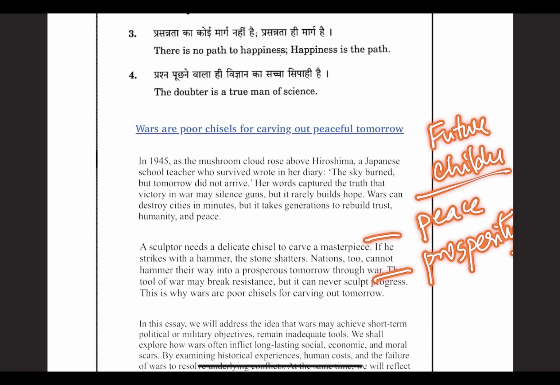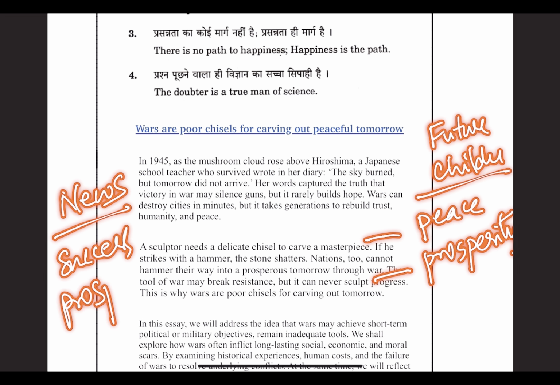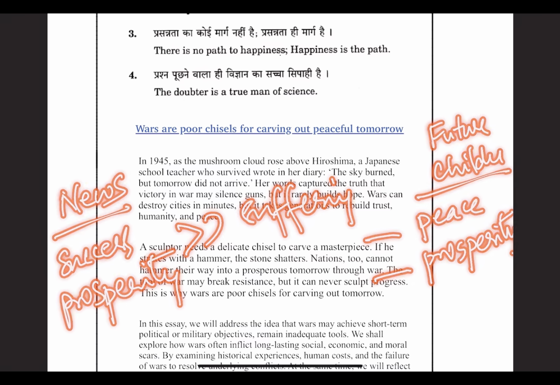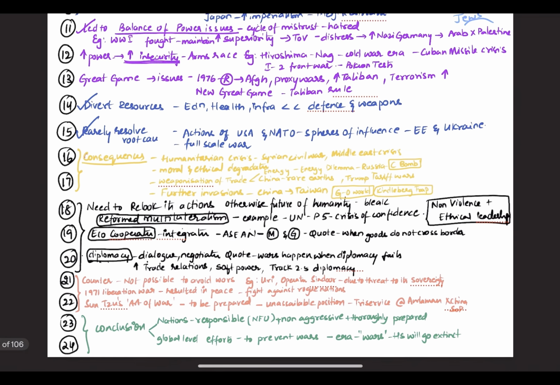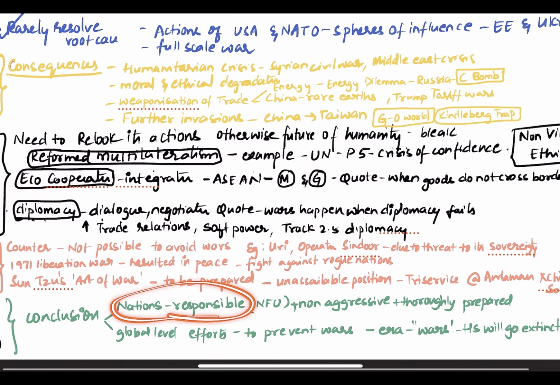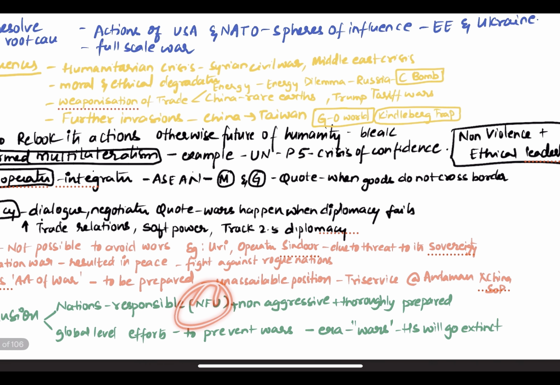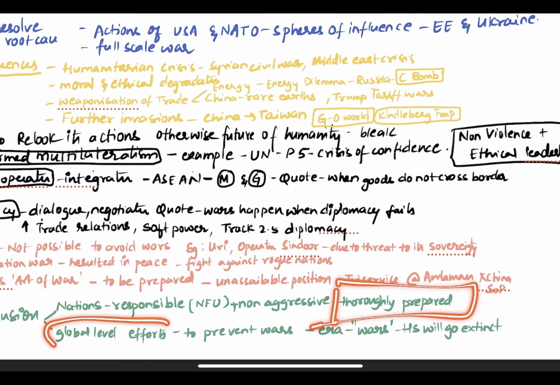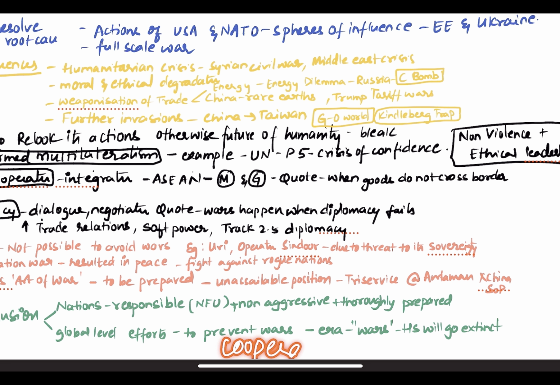Newspapers should talk about successes and prosperity rather than issues. So nations should be responsible. Try to give a balanced conclusion. What I do is say nations should be responsible, for example, like India and its no first use policy. At the same time, it should be non-aggressive, but also thoroughly prepared. And for global level efforts to prevent wars, we need to establish cooperation because, as Prime Minister Modi says, this is not an era of wars. Otherwise, Homo sapiens will go extinct.